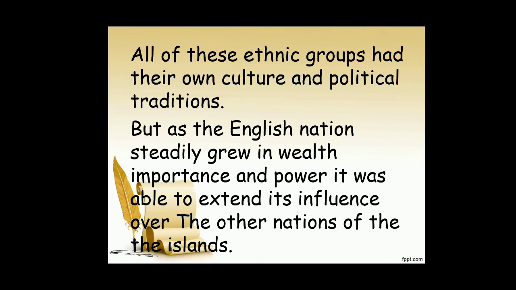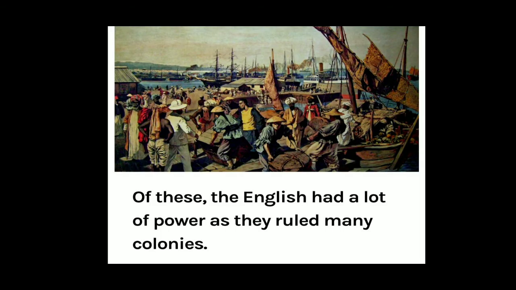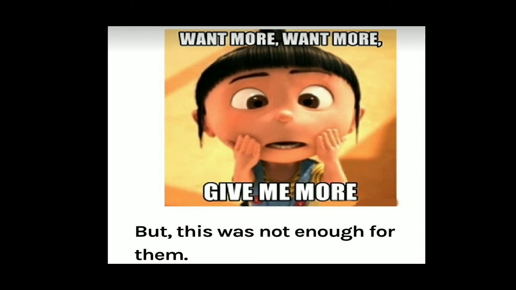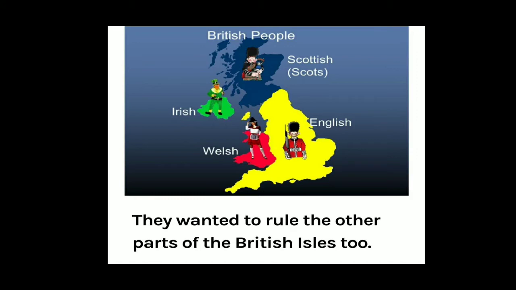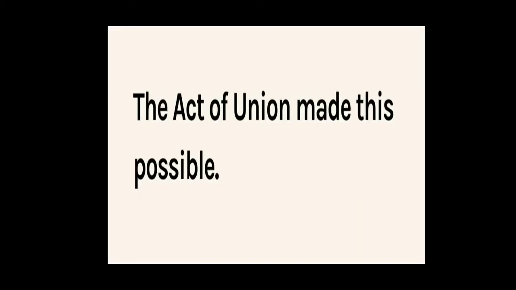All of these ethnic groups had their own culture and political traditions, but as the English nation steadily grew in wealth, importance, and power, it was able to extend its influence over the other nations of the island. And how did the English nation steadily grow in wealth and power? Due to industrialization and imperialism. The English had a lot of power as they ruled many colonies. But this was not enough for them. They wanted more. They wanted to rule the other parts of the British Isles, that is Scotland, Wales, as well as Ireland. The Act of Union made this possible.